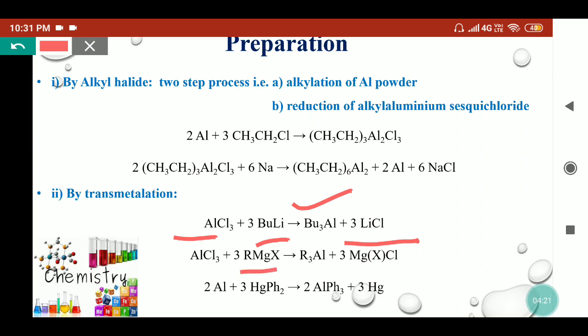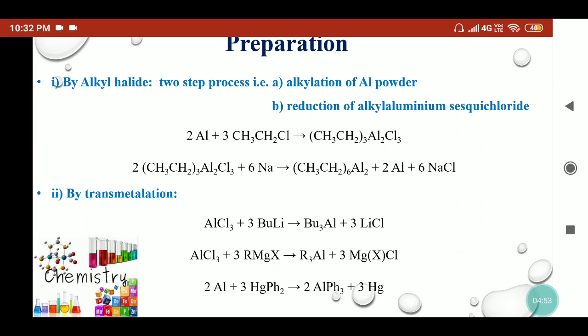Similarly, alkyl magnesium halide, that is Grignard reagent, can also react with aluminium chloride. By the metathesis reaction, they can form the trialkyl aluminium, and magnesium halide will be released as a side product. In the transmetallation, diphenyl mercury can be used with the aluminium powder, so it will provide its phenyl to the aluminium and form triphenyl aluminium, and mercury metal is replaced. So by using different metals, we can form the organoaluminium compounds.